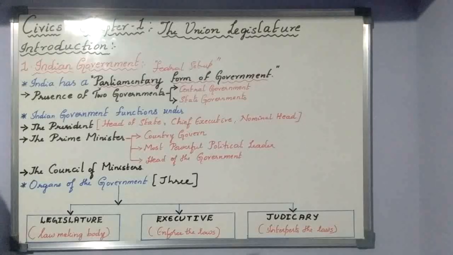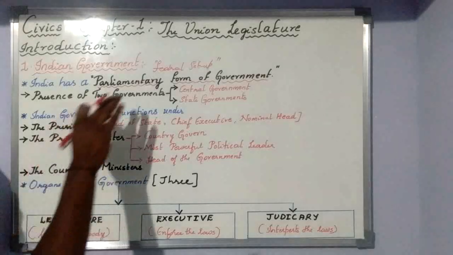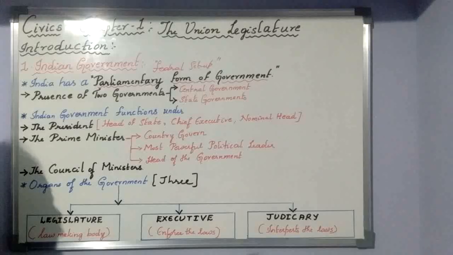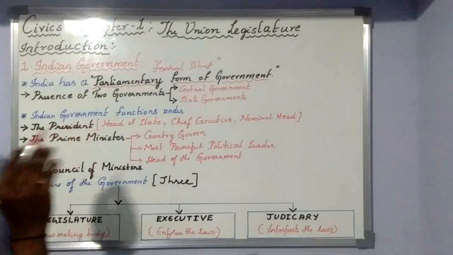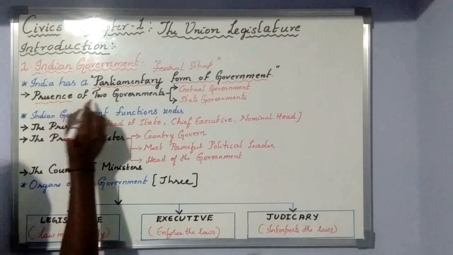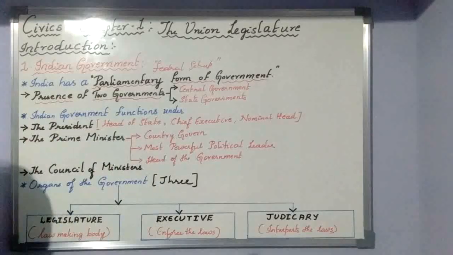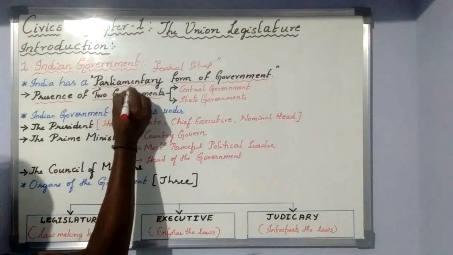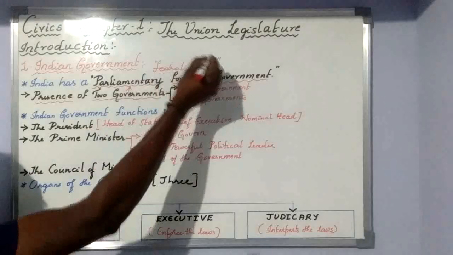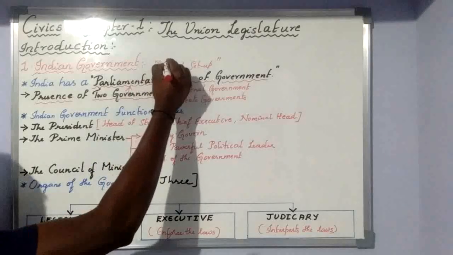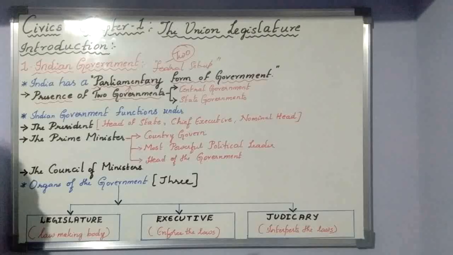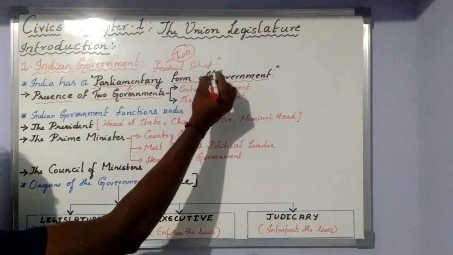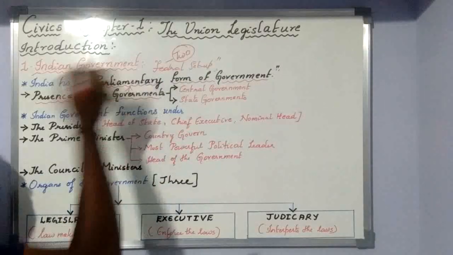What does this parliamentary form of government mean? It is nothing but the presence of two governments. Federal means two. In India, we have the presence of two governments. That is the reason our government is called a parliamentary form of government.